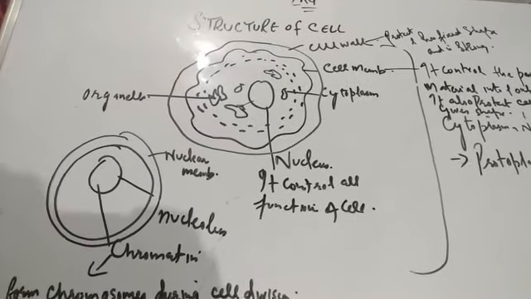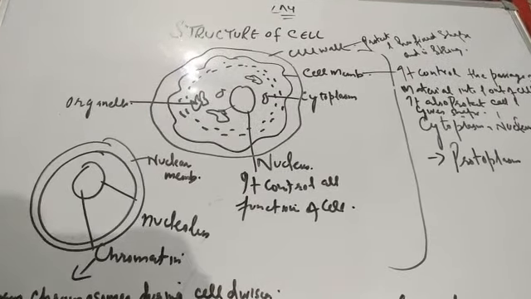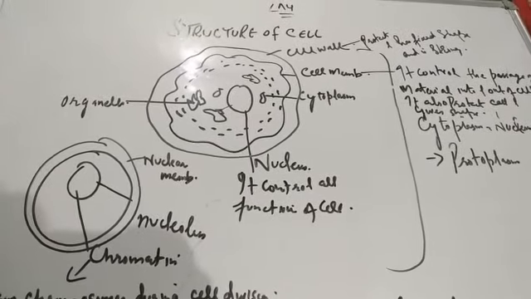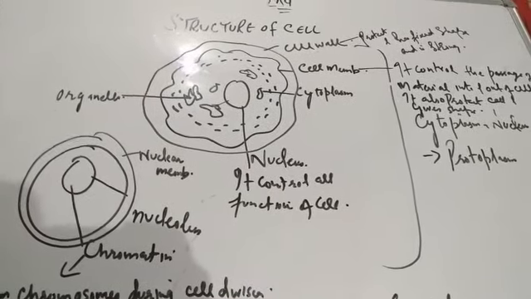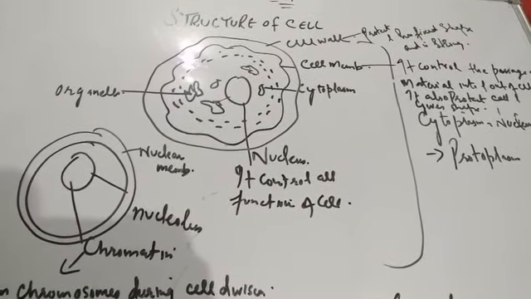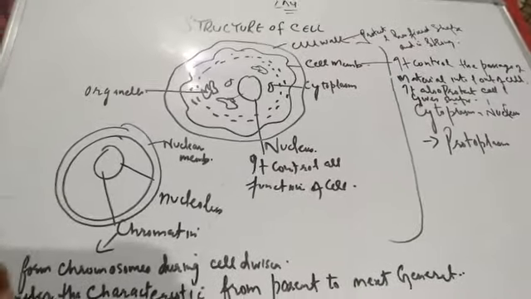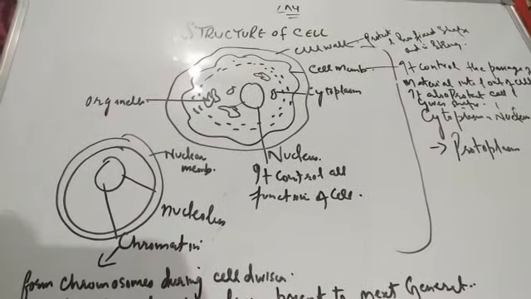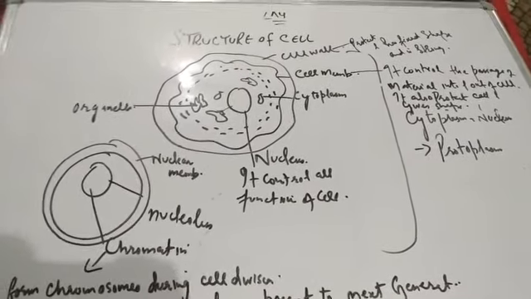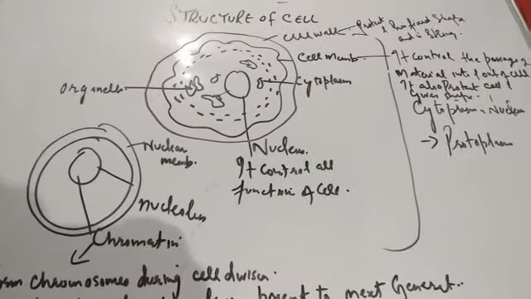So, I will tell what is the function of cell wall in the plant. Cell wall in the plant protects the cell and has a fixed shape, and it gives strength. That is, it is strong and rigid. It has fixed shape. So, after cell wall, now cell membrane, which is the outer wall of the animal cell. In animal cell, no cell wall is present.